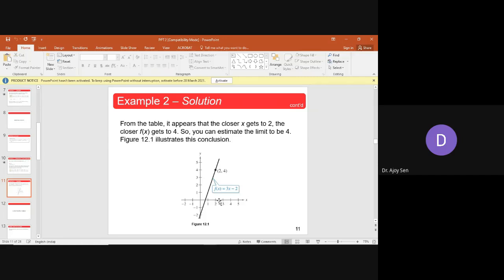Whenever x is approaching 2 from the right hand side, and whenever x is approaching 2 from the left hand side, you see the value of y is approaching towards this value, which is exactly 4.